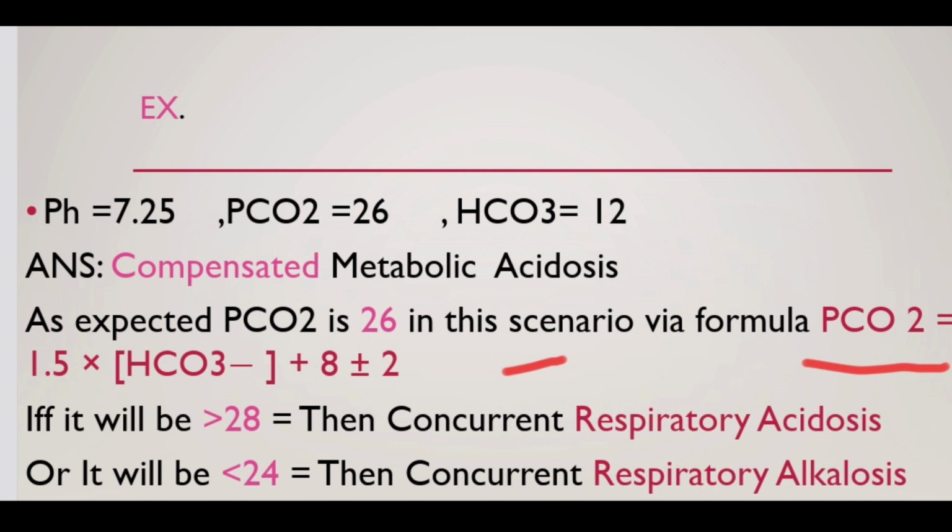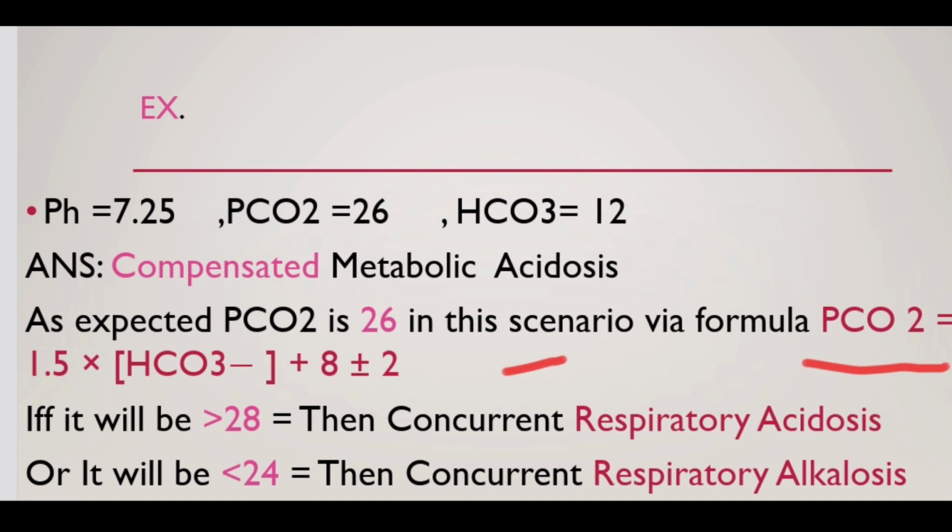It means 24 to 28: minus 2 is 24, and plus 2 is 28. So this is compensated metabolic acidosis. But if PCO2 is more than 28 in this scenario, then this will also be respiratory acidosis. But if PCO2 is less than 24, then it will be respiratory alkalosis.